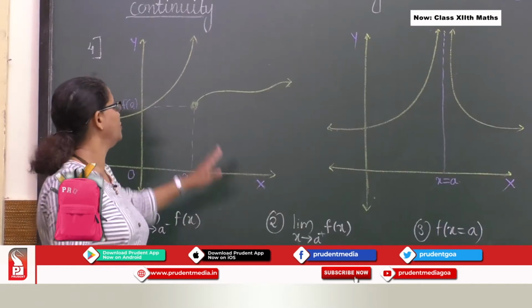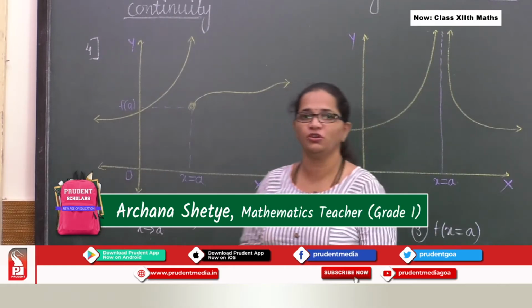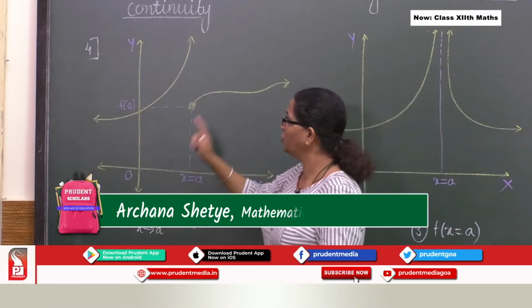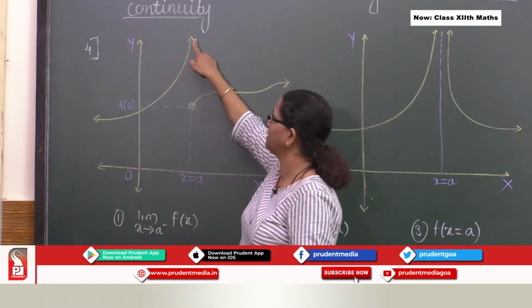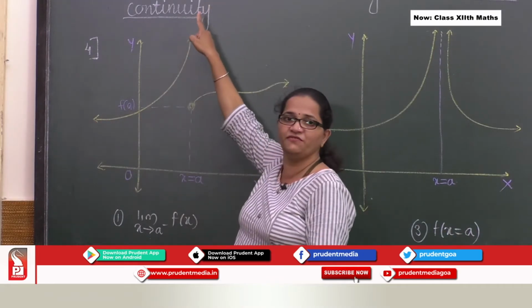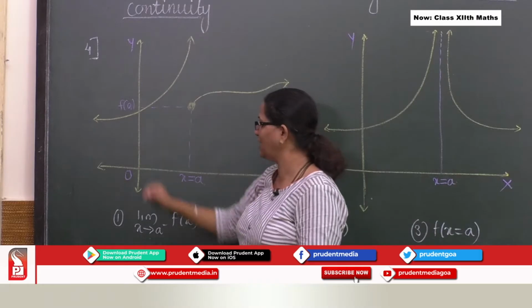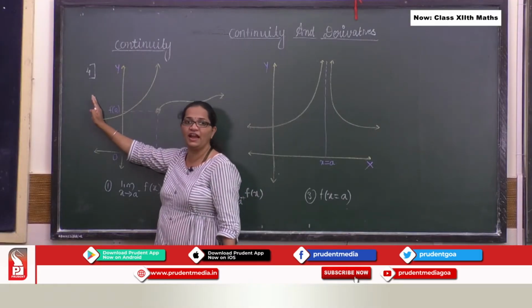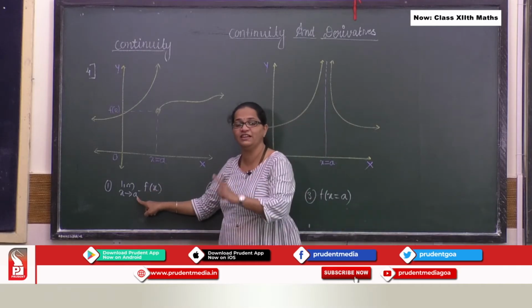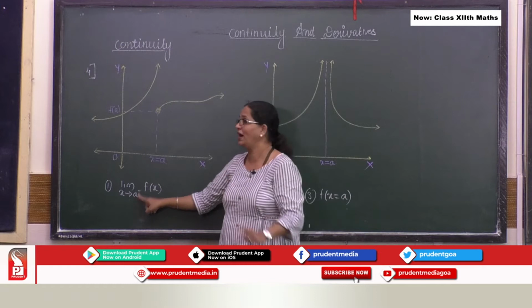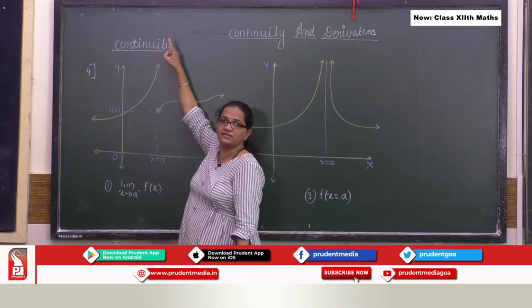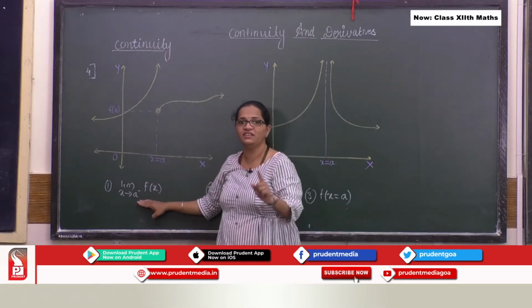Okay? Let us go to the fourth condition, which is very crucial over here. Now if you see this fourth graph here, this curve is going towards infinity, right. So over here I can say, talking about the a minus side, the left hand limit does not exist. Why? Just because it is going towards the y axis, right. So this limit does not exist.